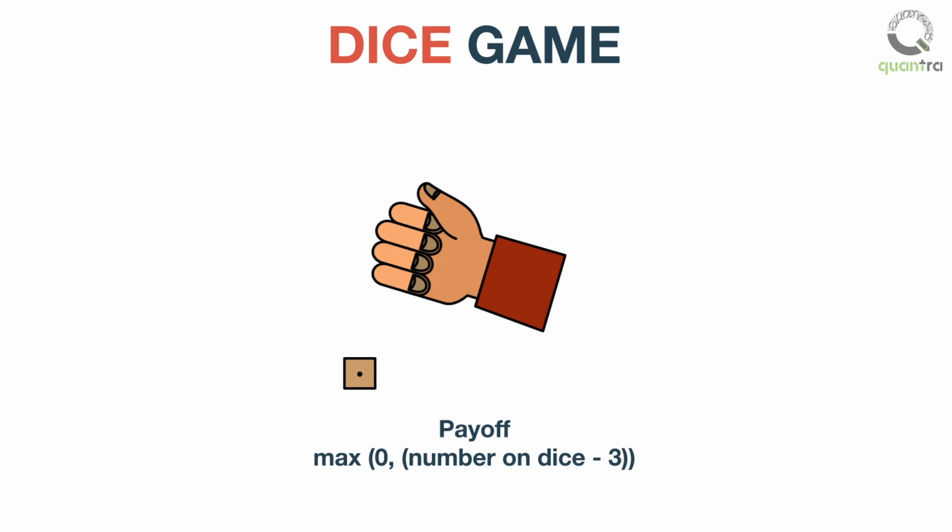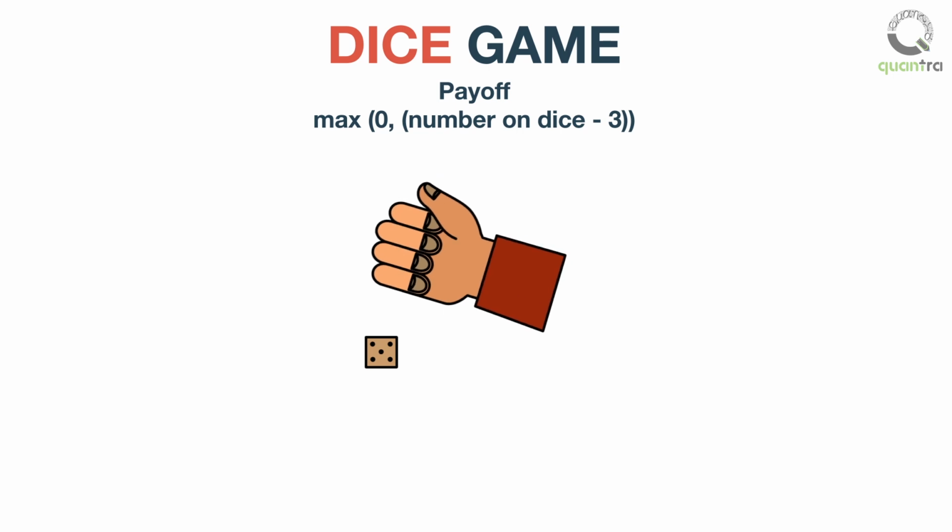Suppose you roll the dice, and 5 appears on the upper surface. In this case, your payoff would be 5 minus 3, that is 2, because it is greater than 0. Then, assume that you roll the dice, and 2 appears on the upper surface. In this case, your payoff would be 0, because 0 is greater than minus 1, that is 2 minus 3.